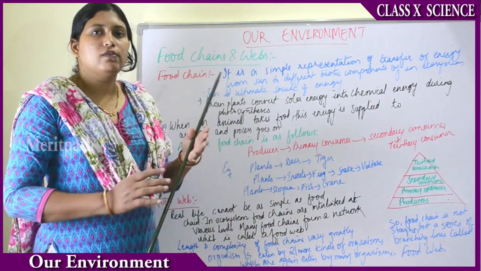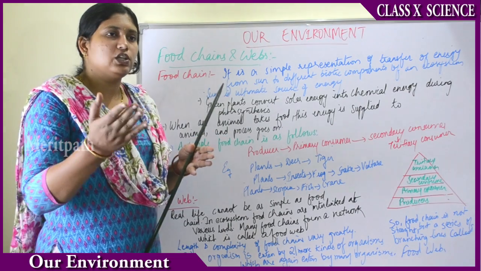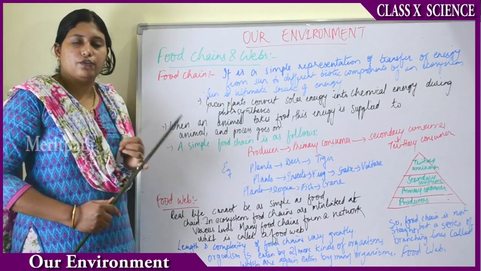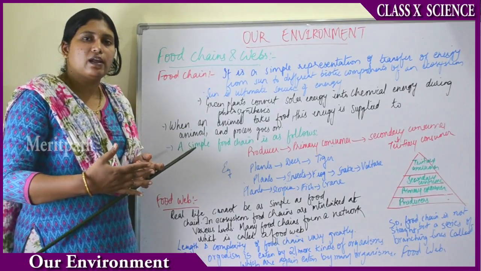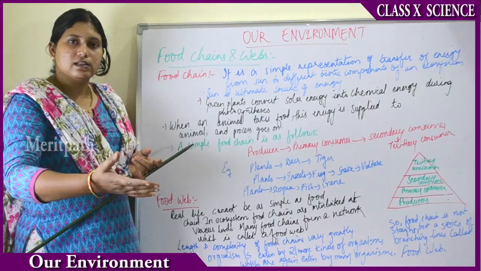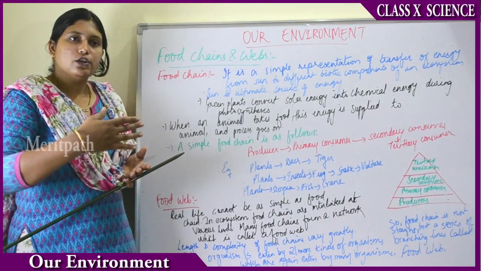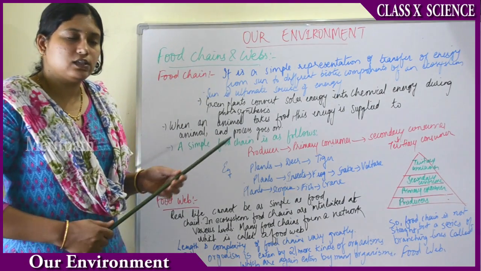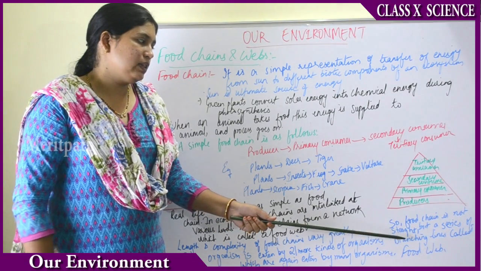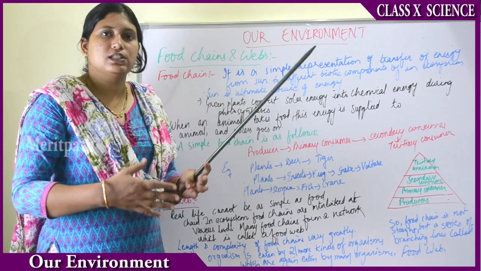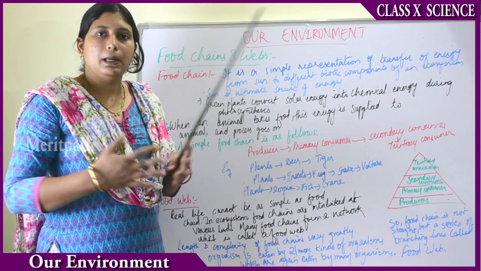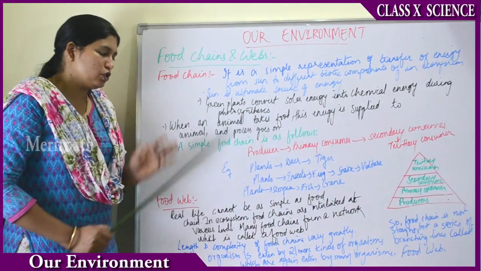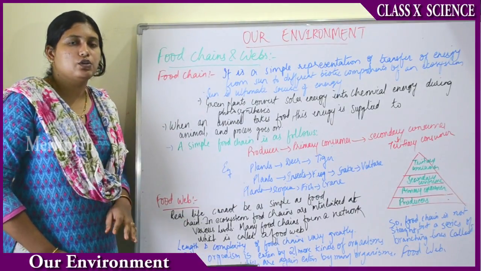So a food chain is always not straight but a series of branching lines, because one organism will be eaten by two or more different organisms. Then those organisms will be eaten by multiple organisms. Then those will be eaten by sometimes humans, because humans consume non-vegetarian. So a food web is nothing but a series of food chains which are not straight but branching and interconnected. So that is how we have now understood what a food chain and a food web are.